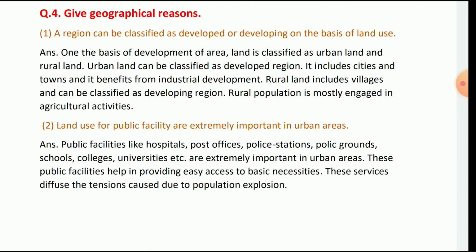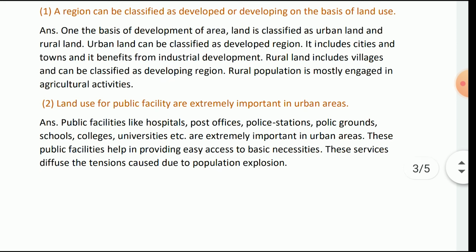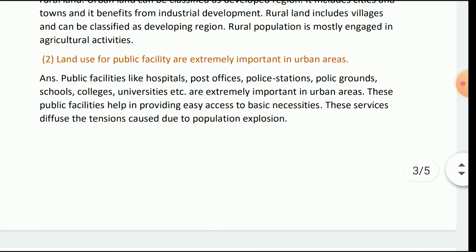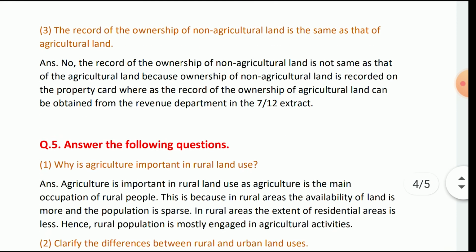Land use for public facilities is extremely important in urban areas. Answer: the public facilities like hospitals, post offices, police stations, playgrounds, schools, colleges, universities are extremely important in urban areas. These public facilities help in providing easy access to basic necessities. These services diffuse the tension caused due to the population explosion.